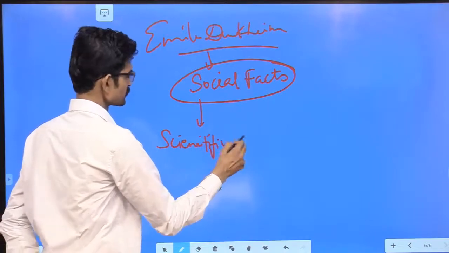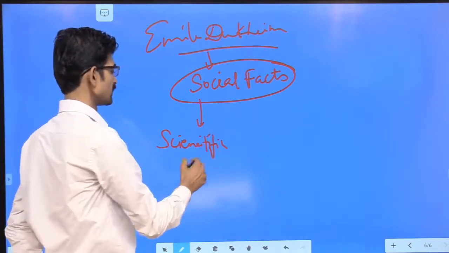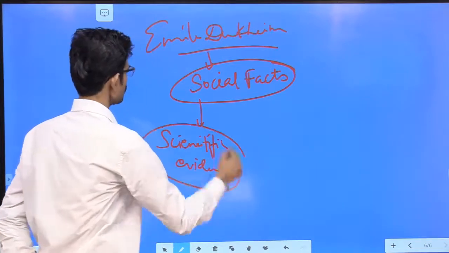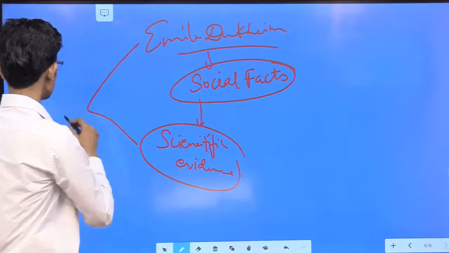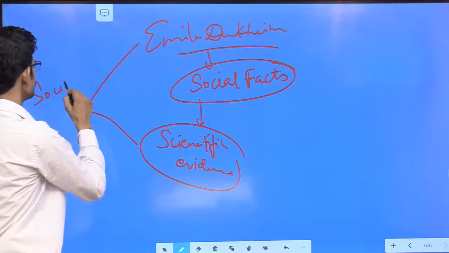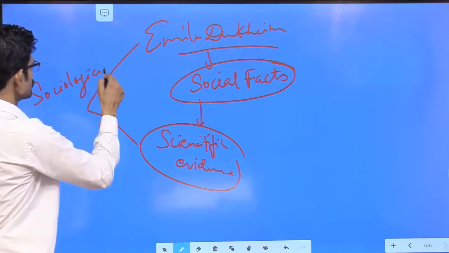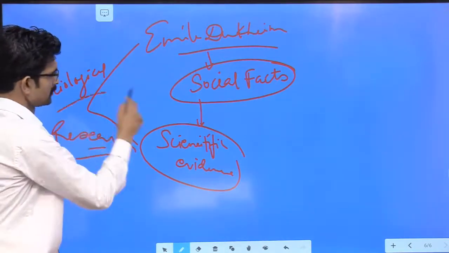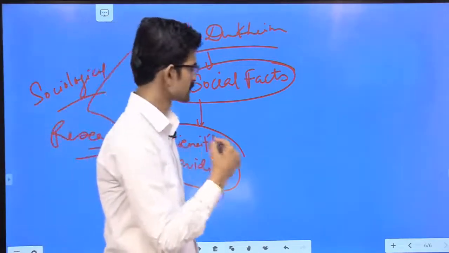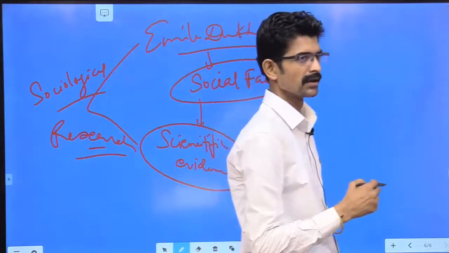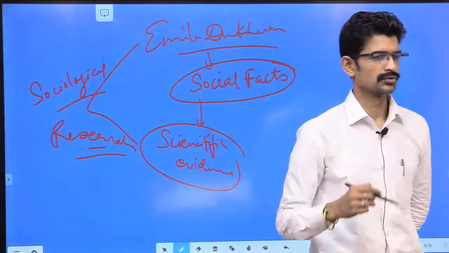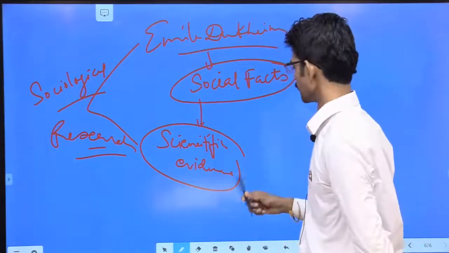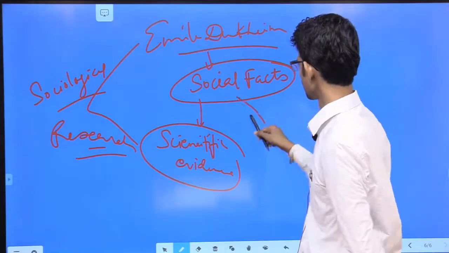So he termed sociology as a scientific discipline, and that created a stream for researchers in terms of sociological research, that there is infrastructure and there is base, and when there are sociological factors that are changing, that leads to development in the sociological facts.